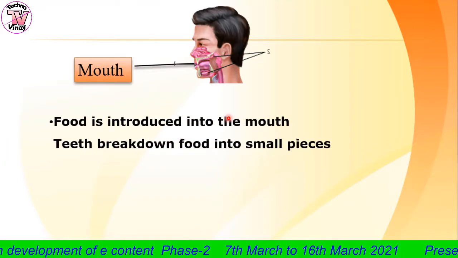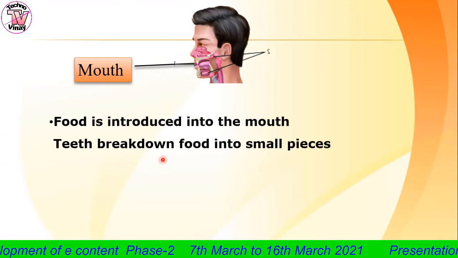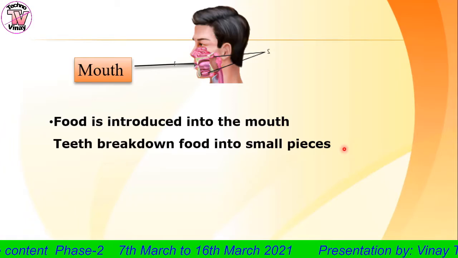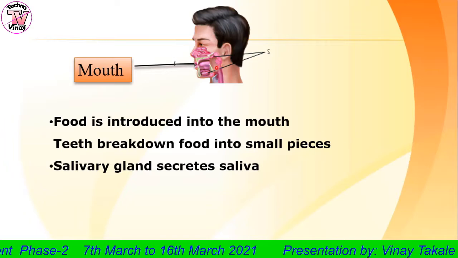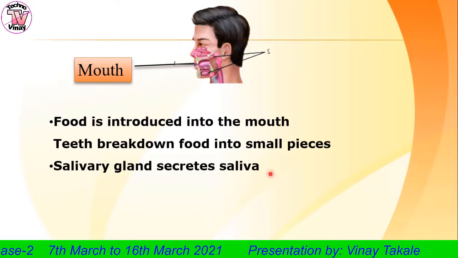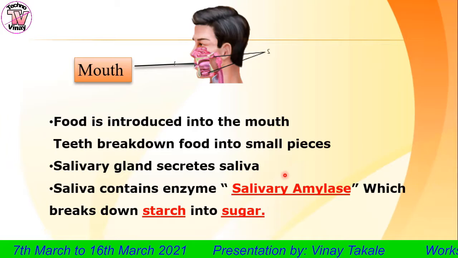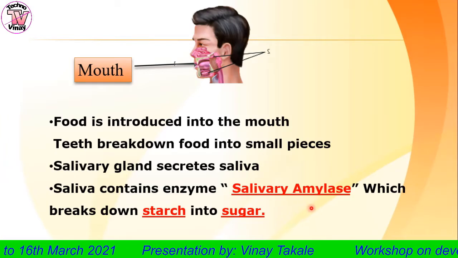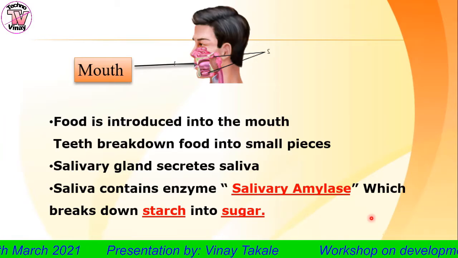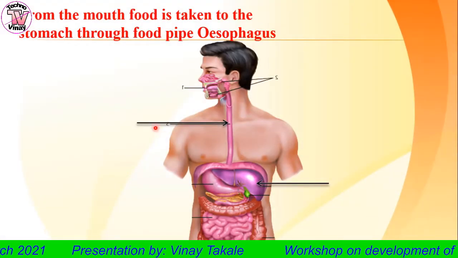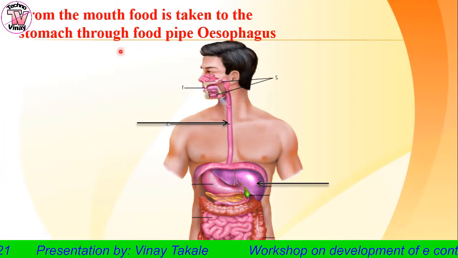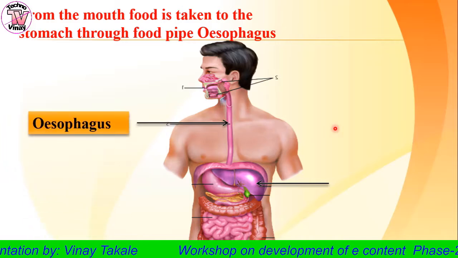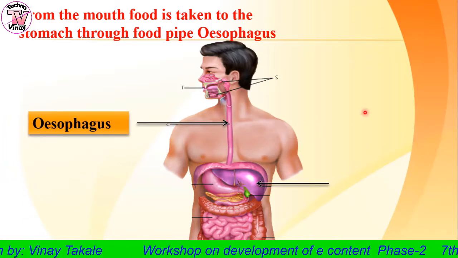So when we introduce the food into the mouth, the teeth break down food into small pieces. So the mastication process begins in the mouth. The salivary gland present in the mouth secretes saliva. Saliva contains an enzyme known as salivary amylase, which breaks down starch into sugar. So the food from the mouth is taken to the stomach through the food pipe called the esophagus. So here is the food pipe, esophagus.